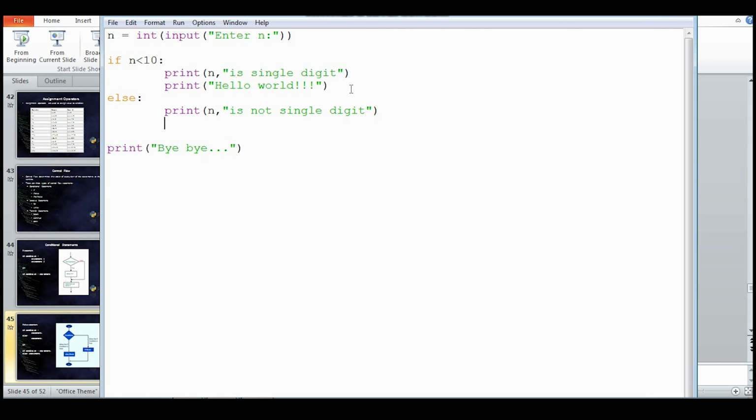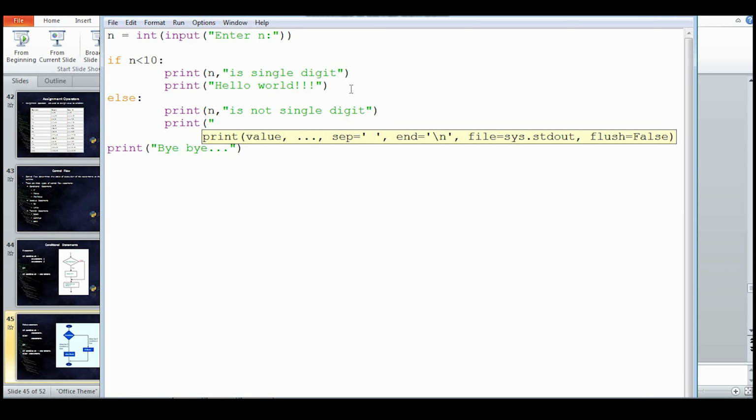Guys, don't worry about examples. We are going to start with a separate series of Python programs. There we'll be doing extensive solving of programming exercises. Here I'm just trying to illustrate the syntax.